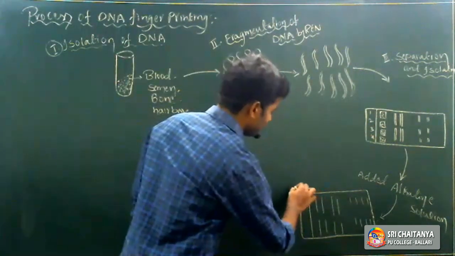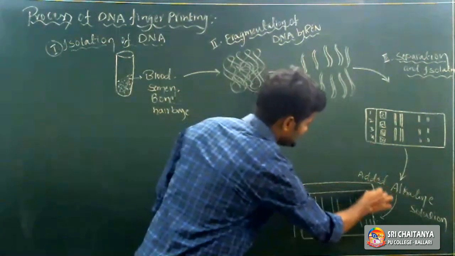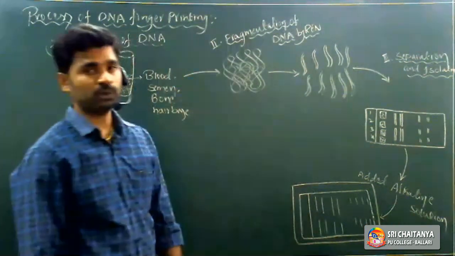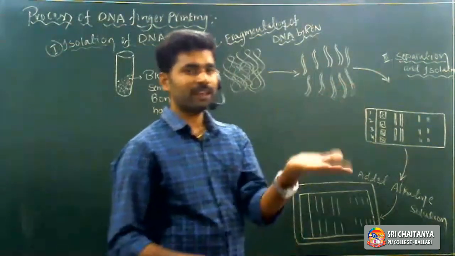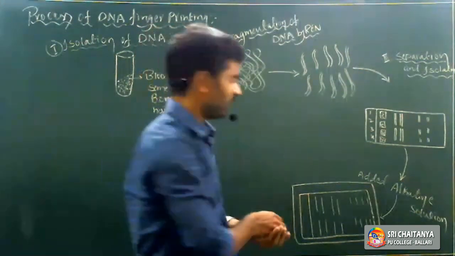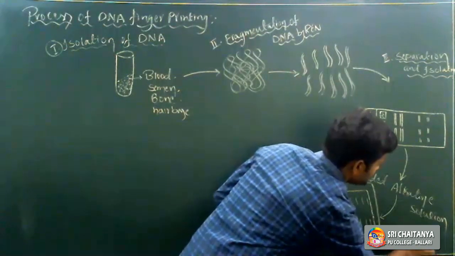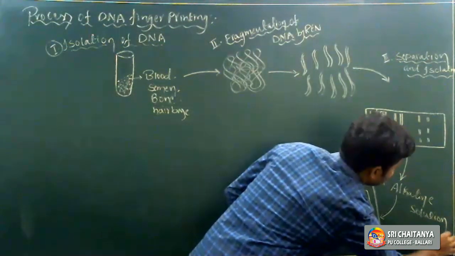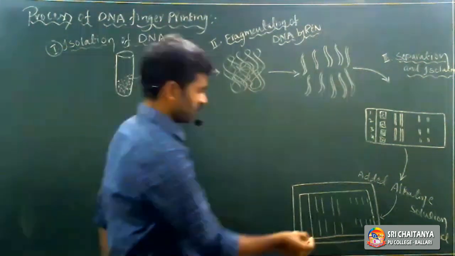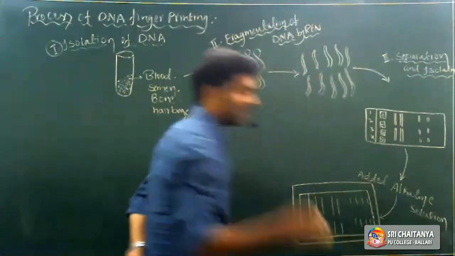Then after that, we have to place tissue paper, otherwise tissue towel, over the agarose gel electrophoresis plate. Sorry, first, before the tissue paper, we have to place a nylon membrane.